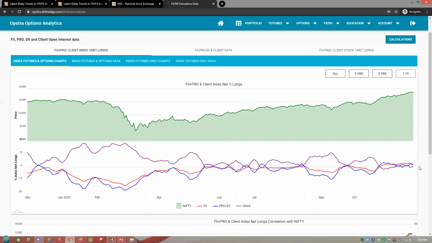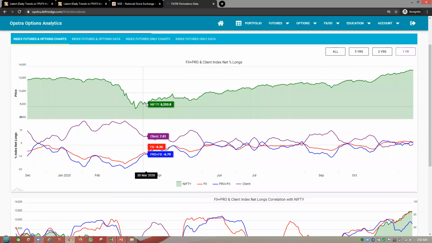Now what I'm going to say is here you have a Nifty chart and you have FII data and the Pro data and the FII and the client. So who is this pro? So this pro actually means our broking houses, ideally the professional traders, all those guys are the pros, you can call it as. So we have FIIs, pros, and the DIIs, and then clients.